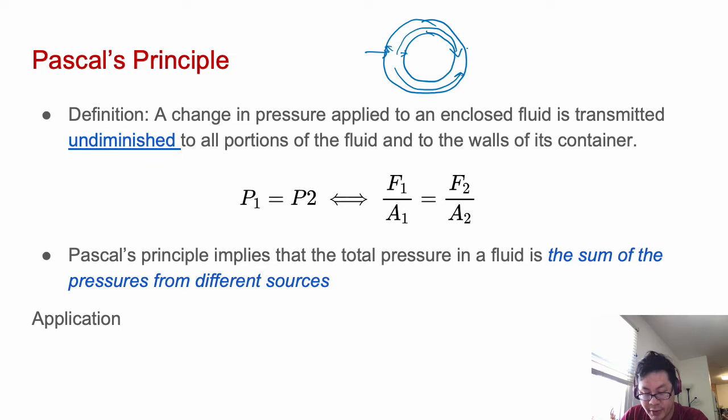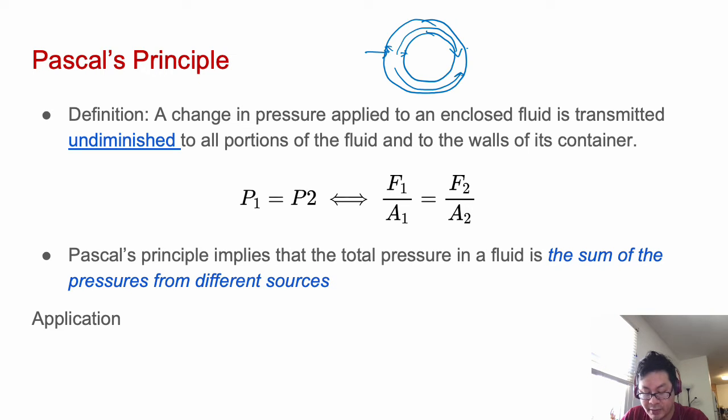It means P1 and P2 are equal to each other. They are 1 and 2 different points in this closed fluid. And we also have F1 divided by A1 equal to F2 divided by A2.